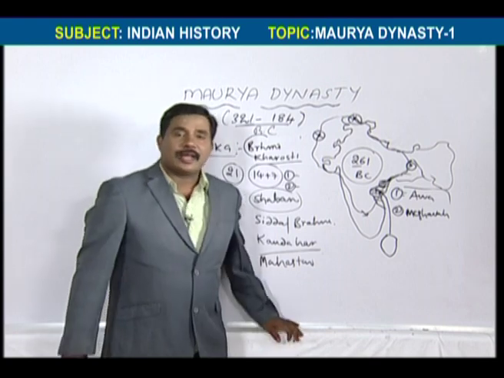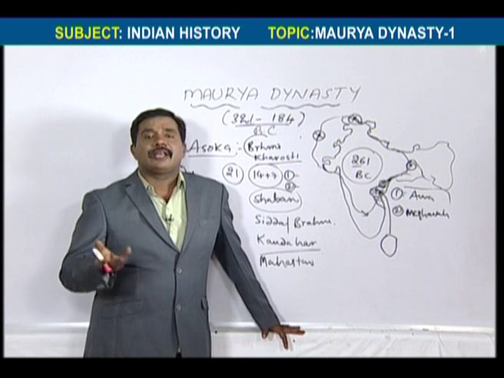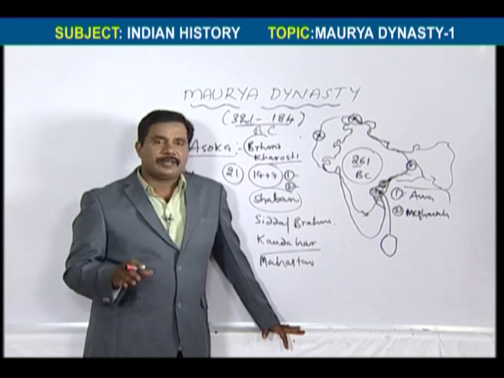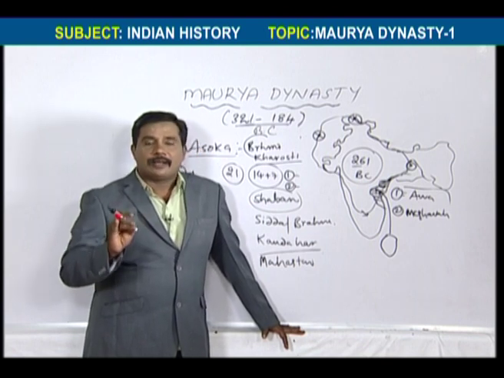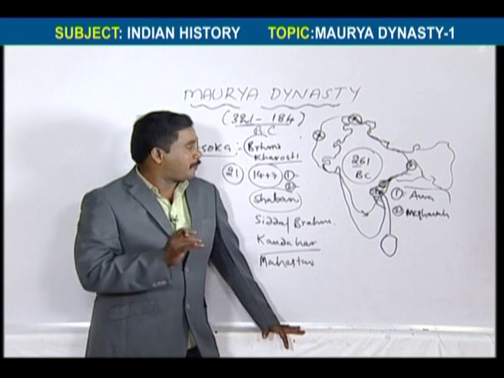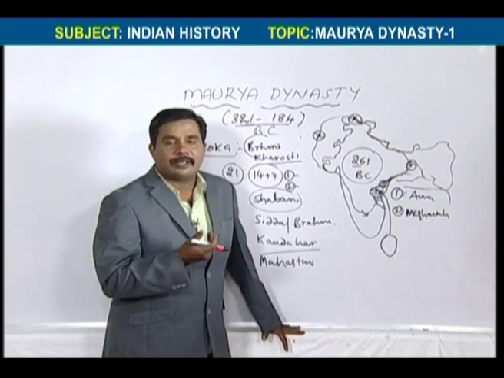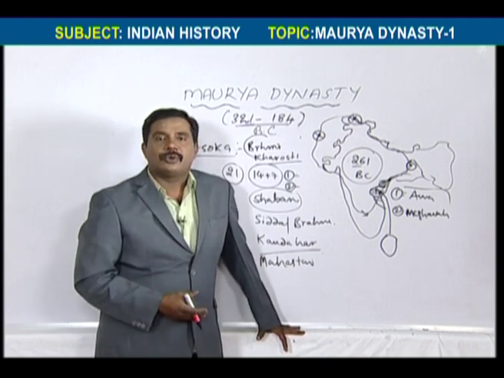That's why Ashoka became like a welfare king, like a secular king, and strived for the welfare of the people. That is totally after the Kalinga War. The Kalinga War was a great war; near about 6 lakh people participated in this war. I think no war in India had this many people participate. This is the Kalinga War.